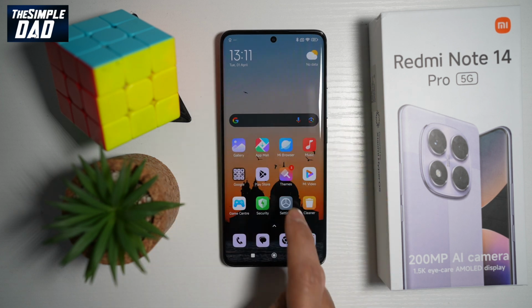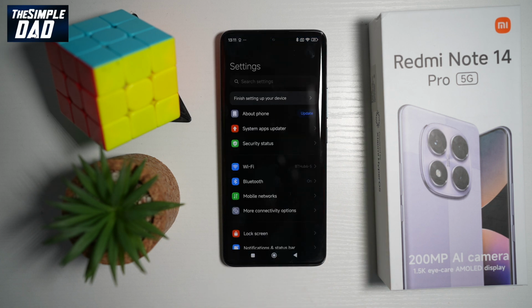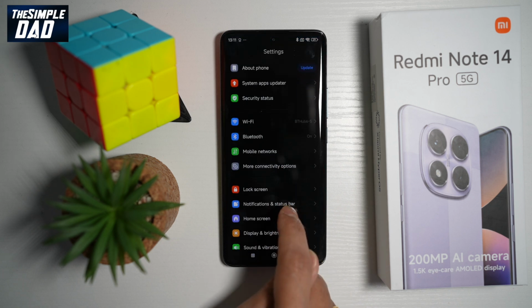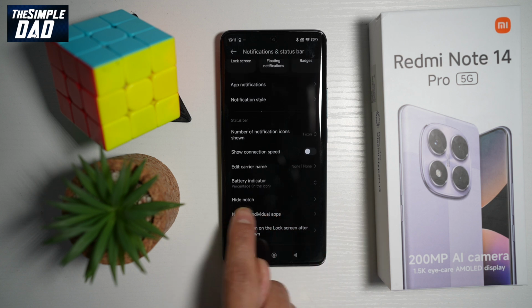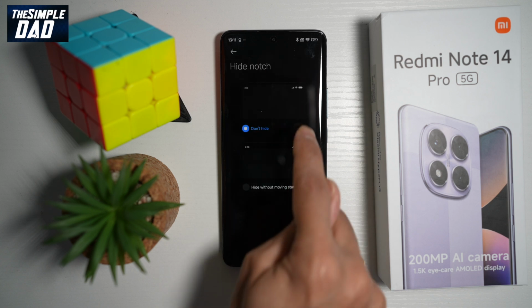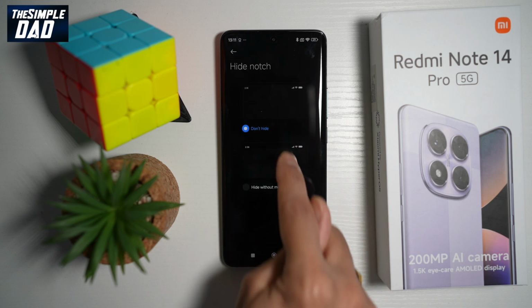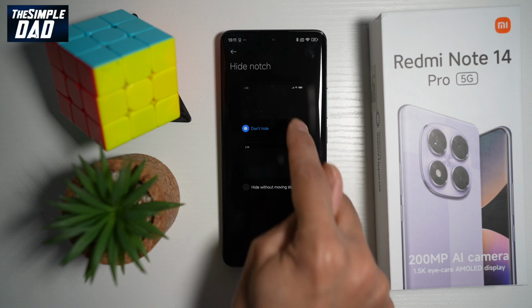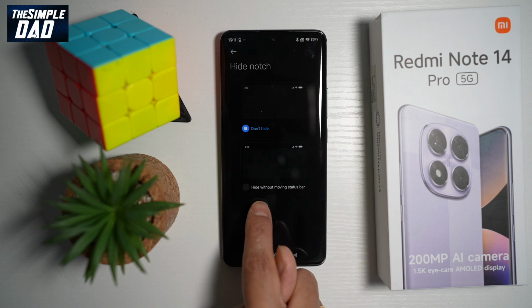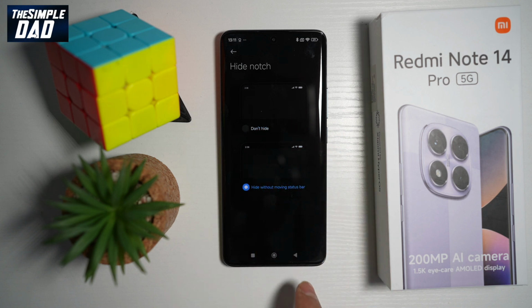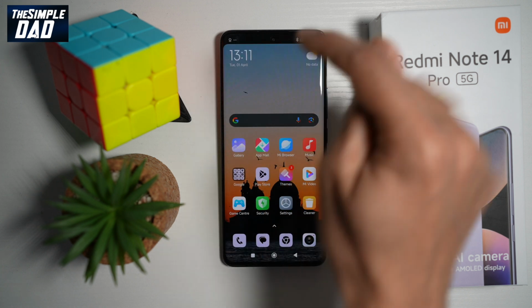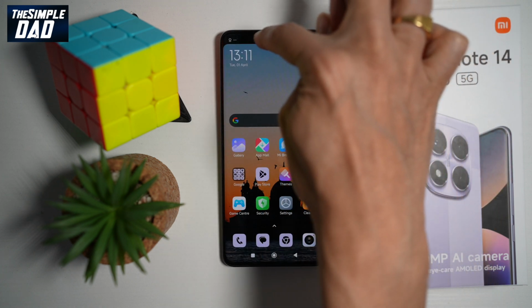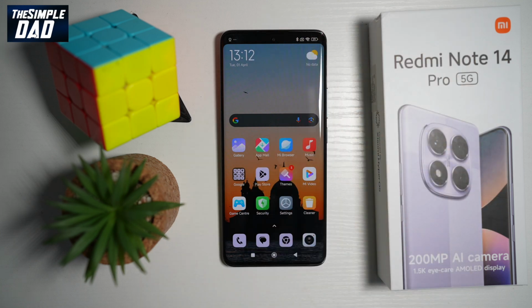So to hide it, go ahead and tap on settings. Go ahead and open up notification and status bar. So from here, you want to go ahead and find hide notch, which looks like that. Tap on that. And now you want to go ahead and select what you want to do. So for example, this one here, it's not hiding it. However, the next setting is hide without moving the status bar. And then go ahead and tap home. And now as you can see, it has moved the wallpaper a bit down and it has hidden the notch. So by hiding that, it basically hides a distraction for your selfie camera.